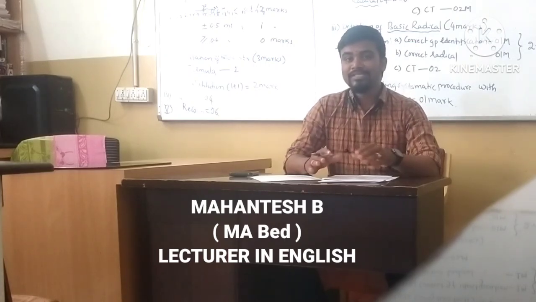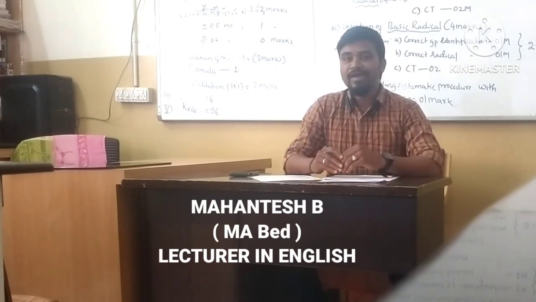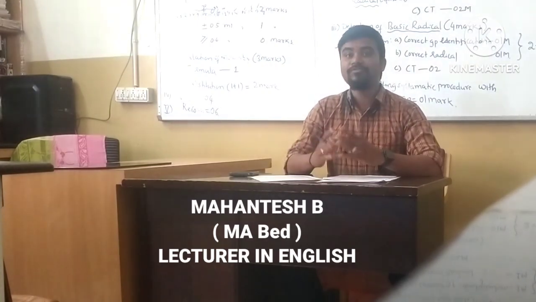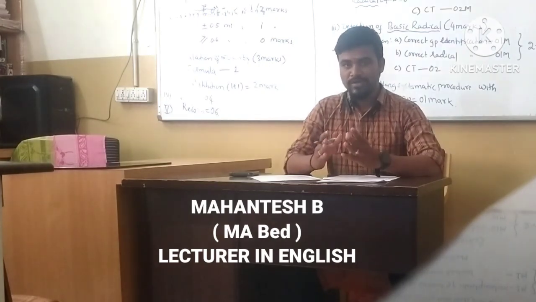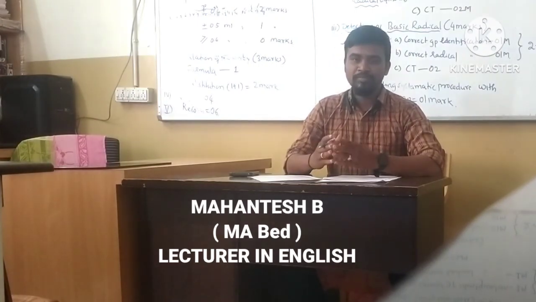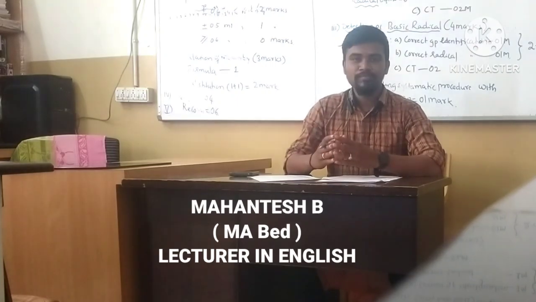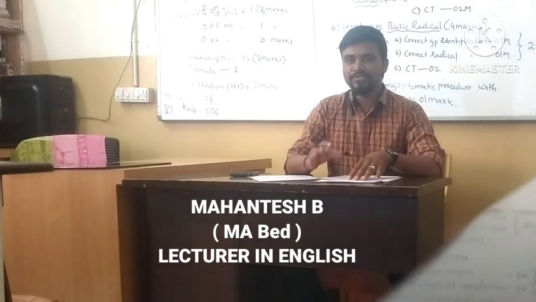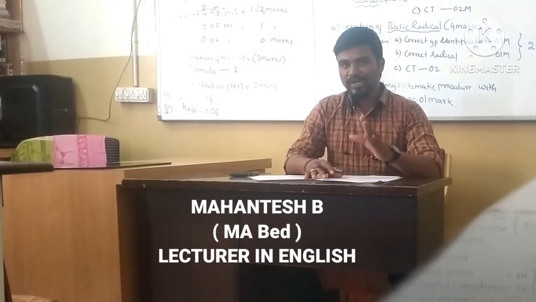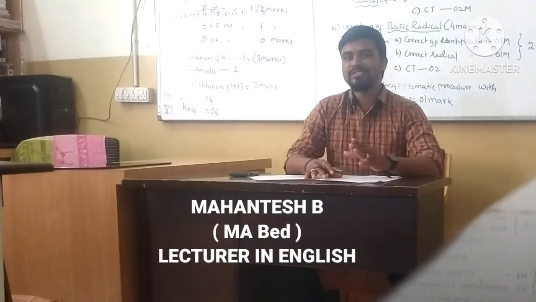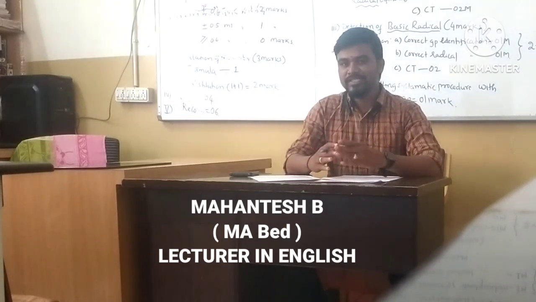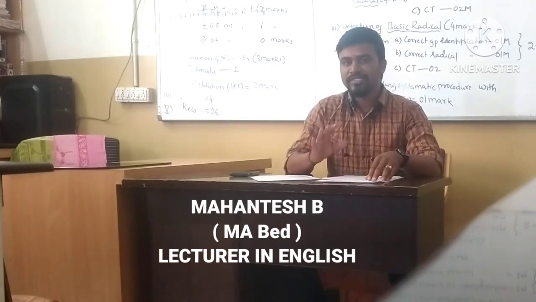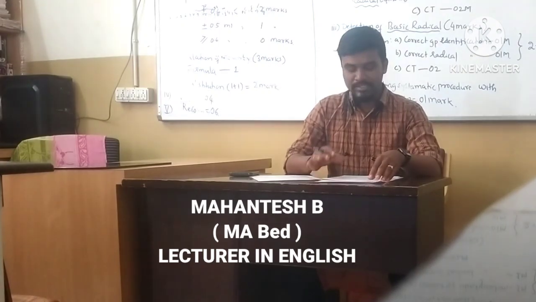See, when you are attempting this particular question, you must identify the singular number as well as the plural number of the subject. Based upon that, you will be able to identify the word forms. In the question already there in your board question paper, within the bracket there are 2 types of verbs they are going to give. How do you identify the singular and the plural form of the verb based on the subject? You have to read the entire sentence and find out the subject. If the subject is singular or if the subject is plural, based upon that you have to take the right word in the bracket. That is very important for getting the 3 marks in this category.